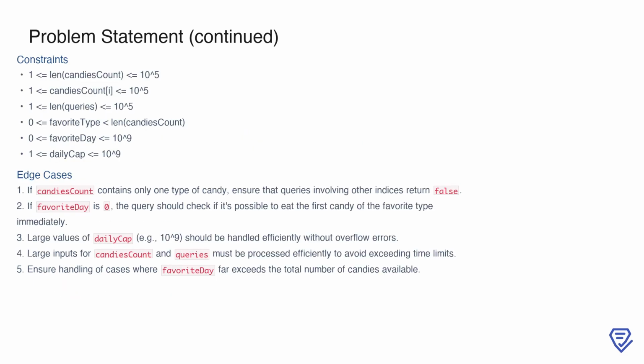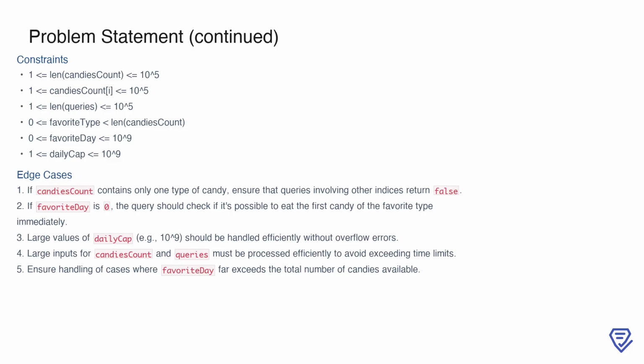This problem also comes with several constraints and edge cases to consider. The candiesCount array can have up to 100,000 elements, with each value being as large as 100,000. The queries list can also have up to 100,000 queries, and the values for favorite day and daily cap can go up to 1 billion. Edge cases include scenarios where there is only one type of candy, ensuring queries for other indices return false.